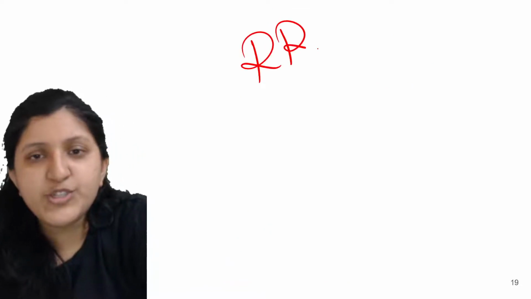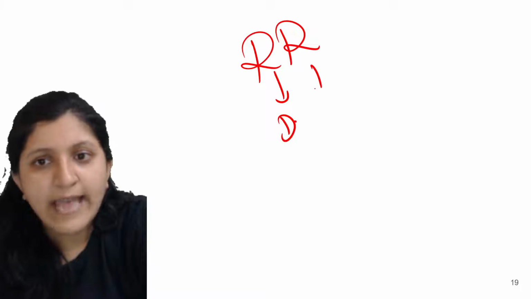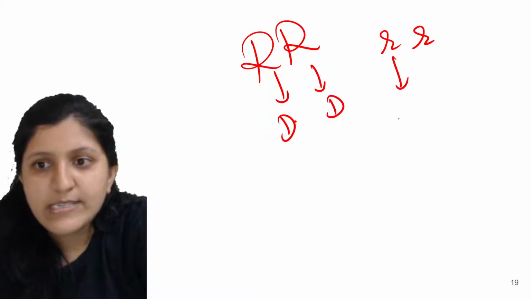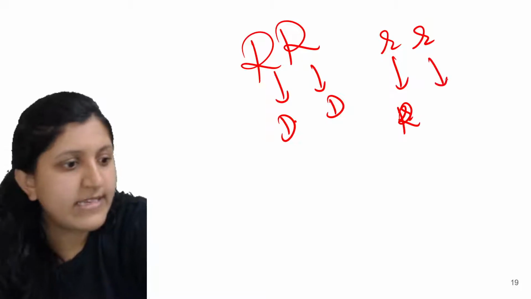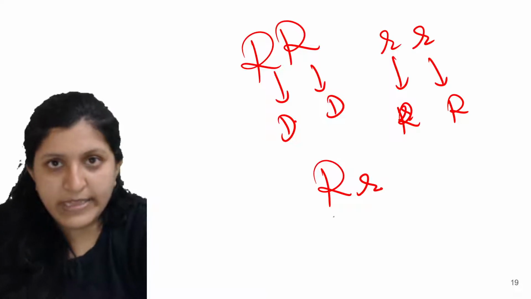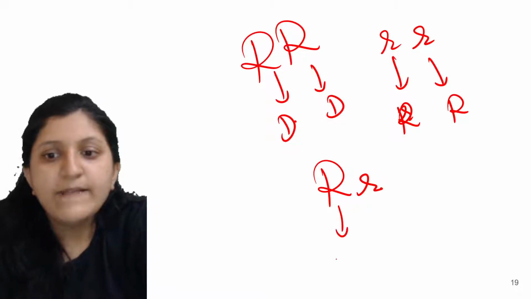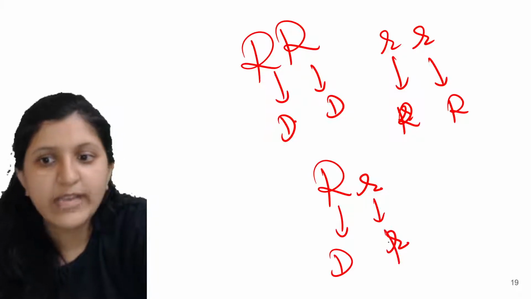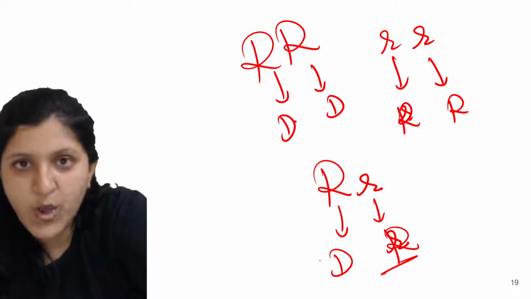So this one is dominant. So this is dominant and this is dominant. Okay. So here both of these are there. So this is recessive. Okay. And this one is recessive. Alright. So now in this case you can see that this is dominant and this is recessive character. Okay. So this one is a recessive character. That means it is not expressed.